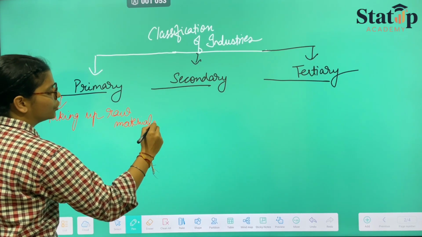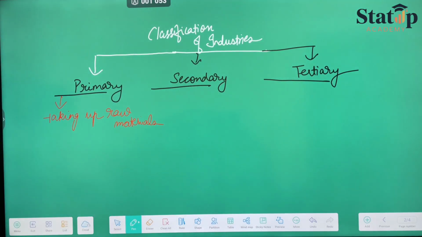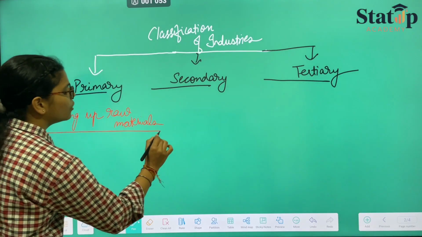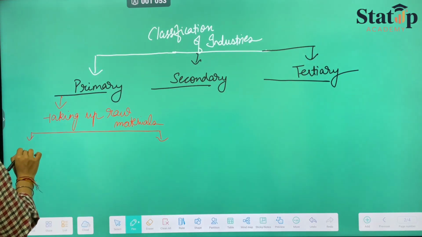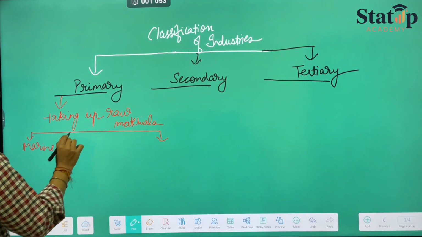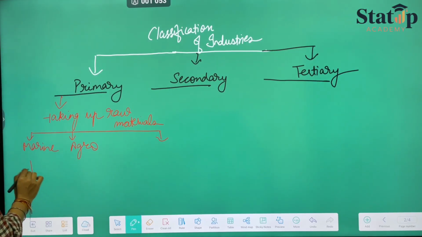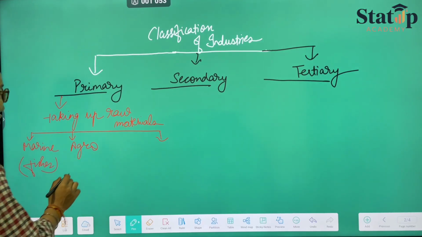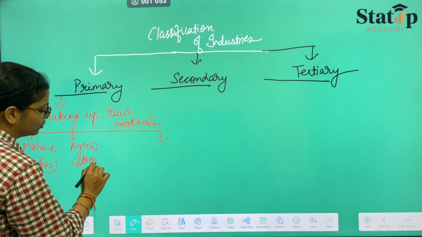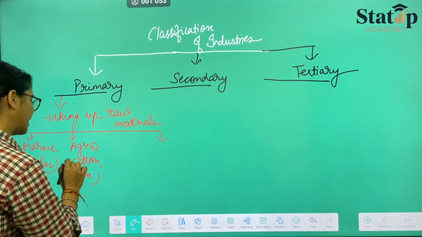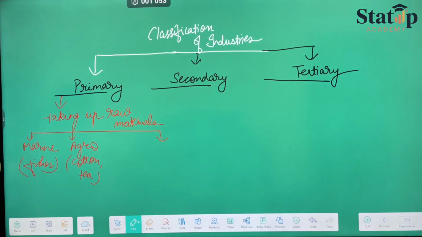Taking up raw materials, and those raw materials could be taken from any source, like from marine, from agro. From marine, you can take fishes, for example. From agro, you can go for cotton, you can go for tea, and so on.